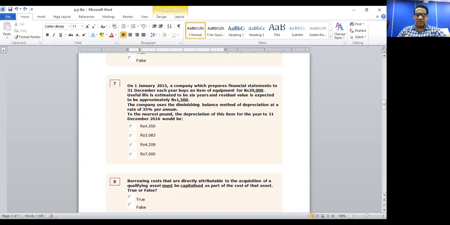So it's not difficult, it's an easy calculation. You can work out on your own. I'll give you 2 minutes. Do the calculation on your own. For the year ending 31st of December 2016, you have to be very careful here because the asset was bought on 1st January 2015. So remember now we are in the second year, not in the first year. So what is the correct answer and how are we going to calculate?